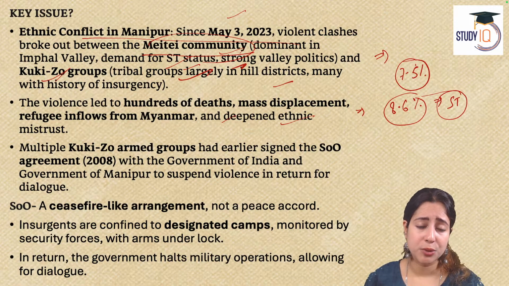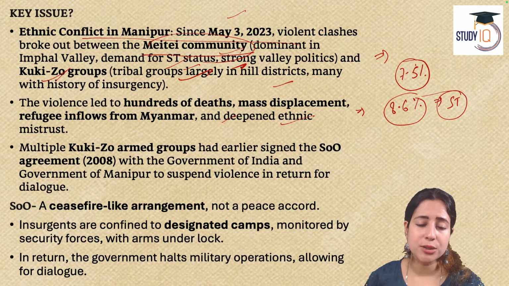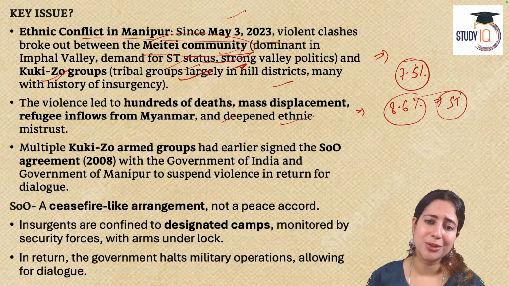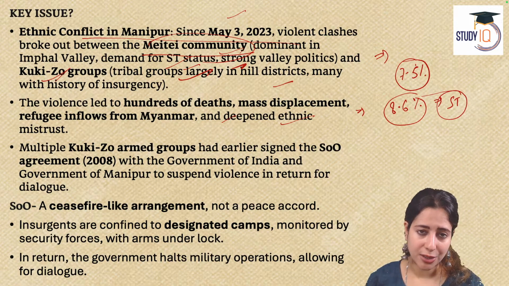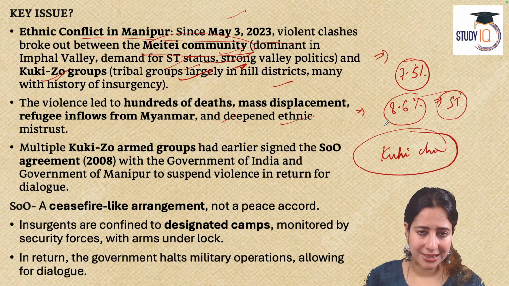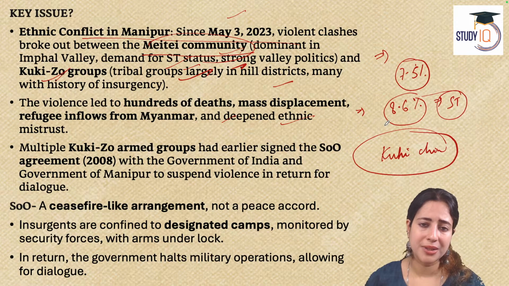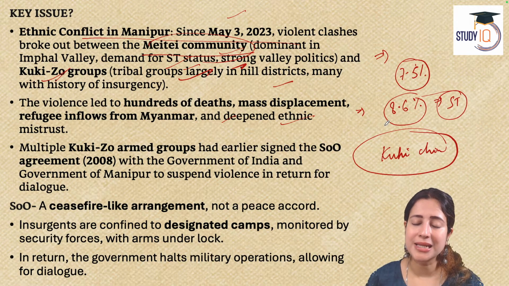Refugees from Myanmar, because please believe this is an ethnically shared area. A lot of Kuki-Zo community members you will find in Myanmar also, in the Kuki-Chin area of Myanmar. You must have heard that in the news. They have a shared history. All these are similar tribals. They spread across India, Bangladesh, Myanmar. So a lot of refugees came to Manipur while this was happening.